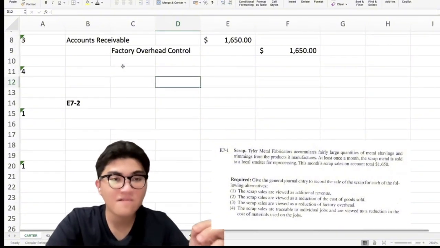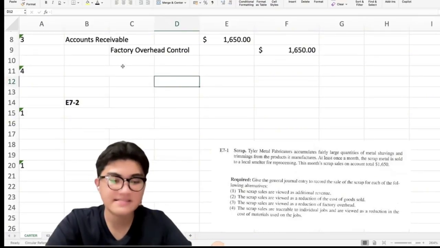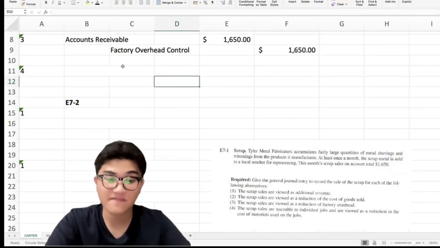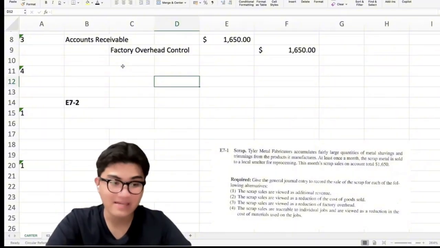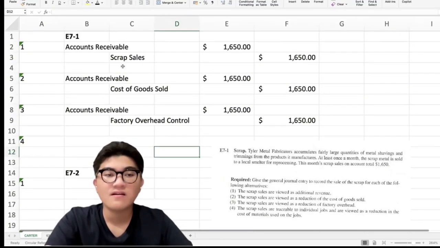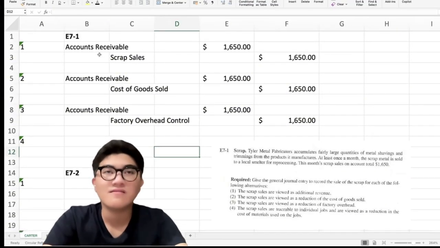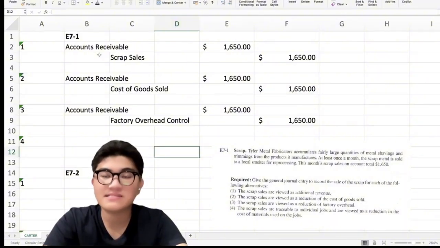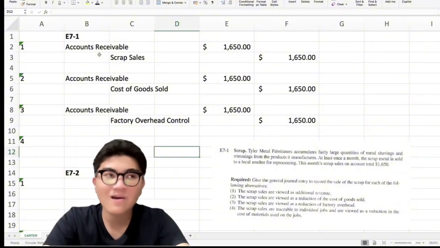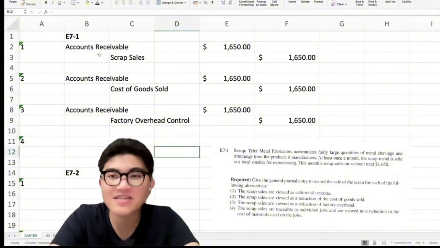So our fourth and last treatment is if the scrap is traceable to a specific job, meaning the company knows which job the scrap came from. Usually, in the treatment of scraps, it is not traceable to a specific job order. For example, in this situation, it is metal, so how would you trace it to one job? Those are trimmings or whatever, so it is still traceable to one job.